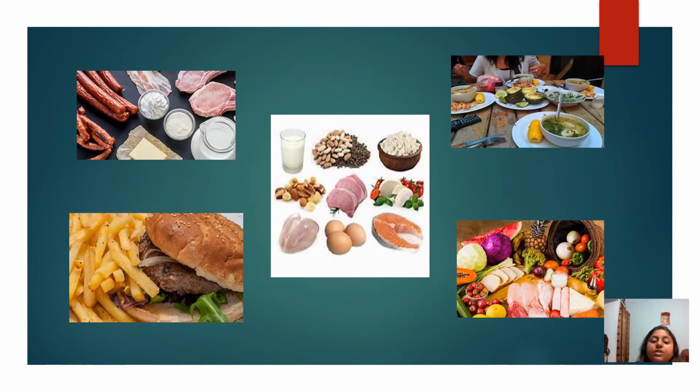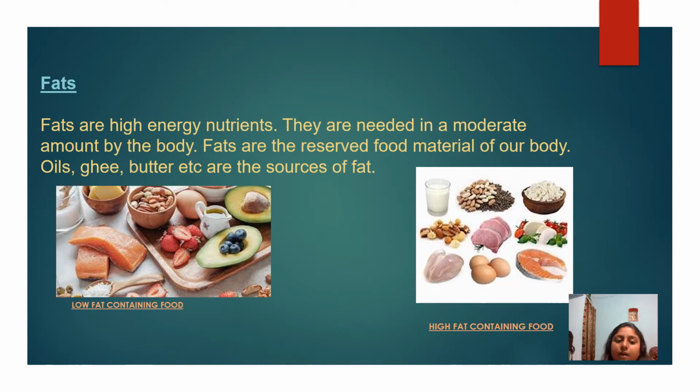Now see here, there are a lot of different food items. Now see here, fat. Fats are high energy nutrients. They are needed in a moderate amount by the body. Fats are the reserve food material of our body. Some examples are oil, ghee, butter, etc. These are the sources of fat.